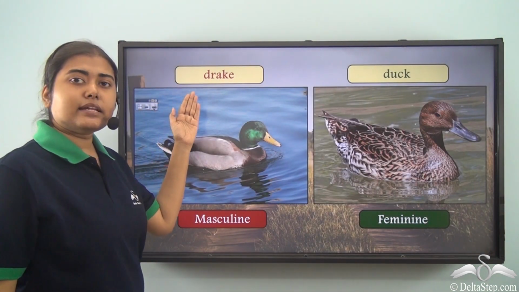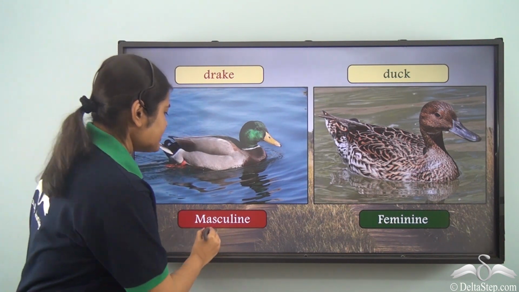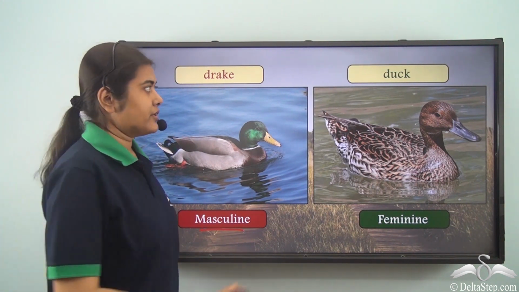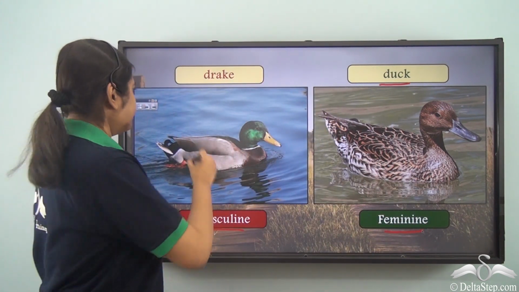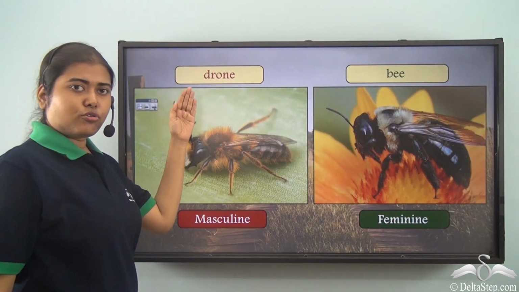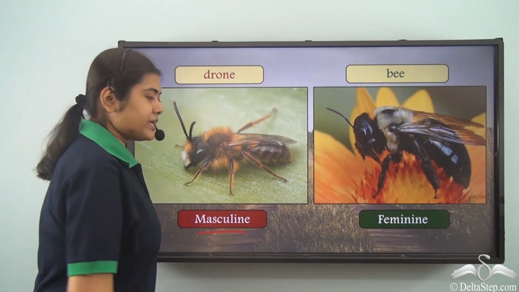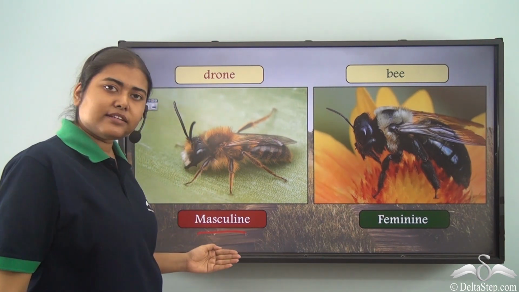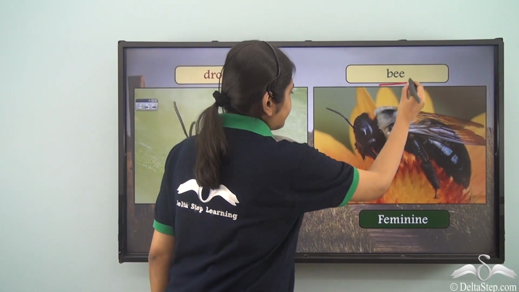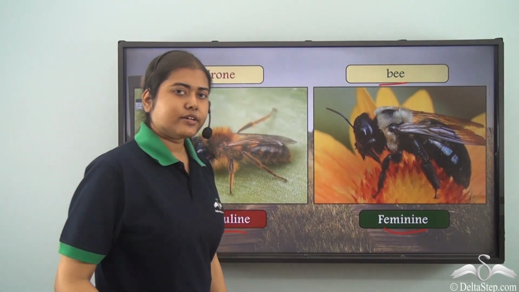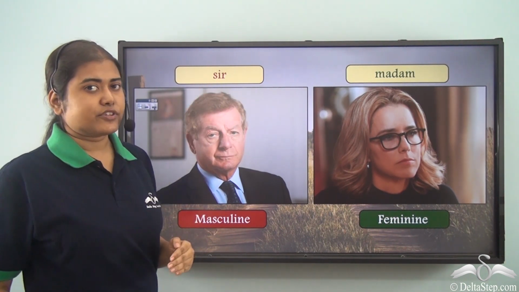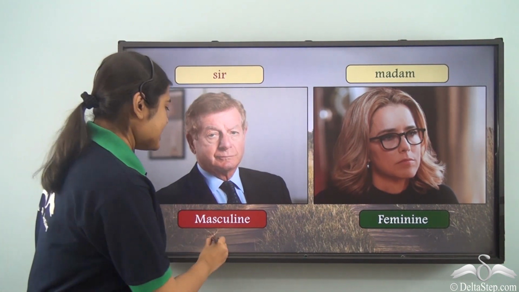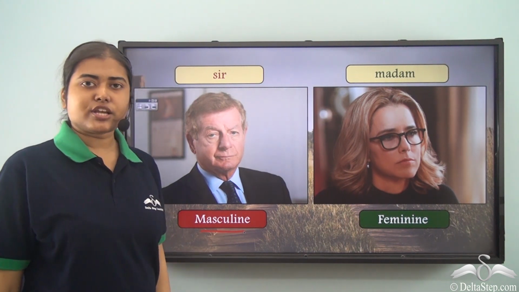Drake is the male duck and hence it is the masculine gender, whereas duck refers to the feminine gender. Drone is the male bee, hence it is of the masculine gender, whereas bee refers to the feminine gender. Sir is used to refer to the male noun and hence it is of the masculine gender.